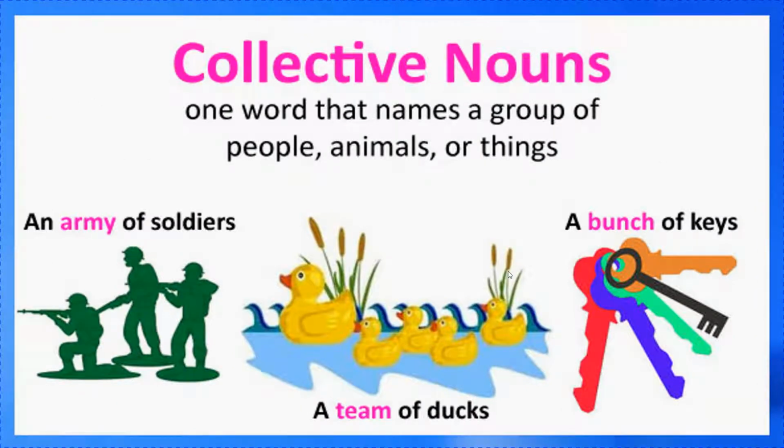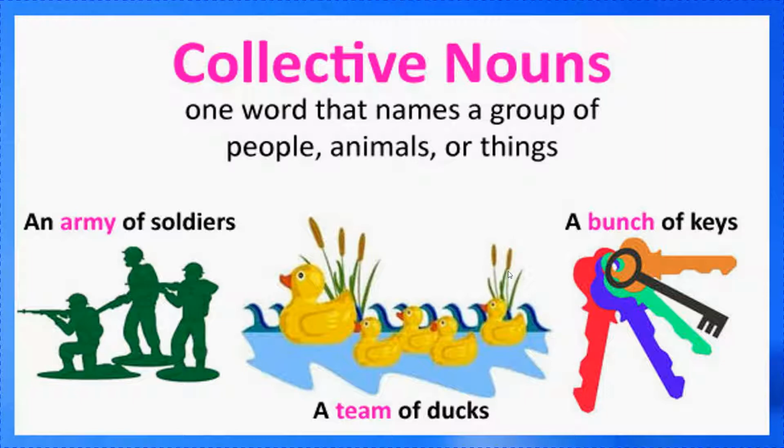Now the next kind of noun is collective noun. So children, from the name only you can tell easily that a collective noun is a collection of people, things or animals. Children, we will not write about place. Why? Because we can collect people, animals or things at a place. But can you collect places at one place? No, it is not possible.